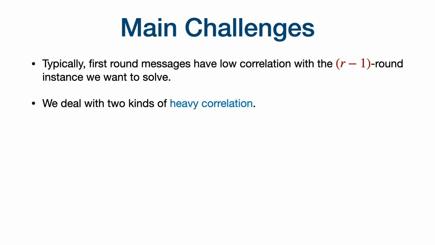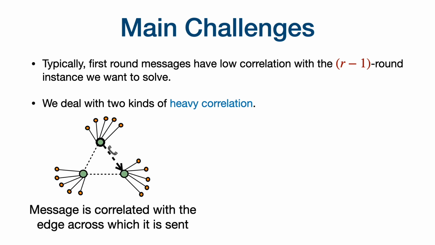So normally when we use this round elimination technique from Miltersen et al. to prove a lower bound for some problem, the first round messages have low correlation with the smaller R-1 round hard instance, I_{R-1}, that we are trying to solve. This is not the case for CONGEST protocols. There are two kinds of correlation that we deal with. The first one is the correlation between the messages and the inner round instance. So whenever a message is sent between two vertices, this reveals that the underlying edge is present. This is very much correlated with whether the underlying edge is present or not.